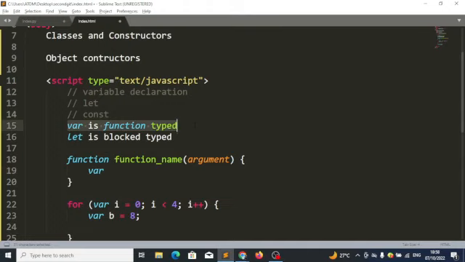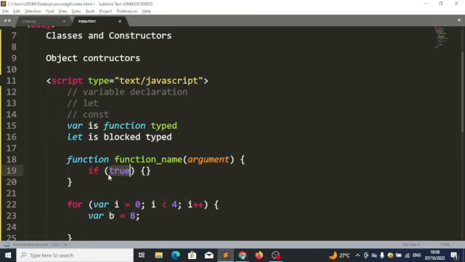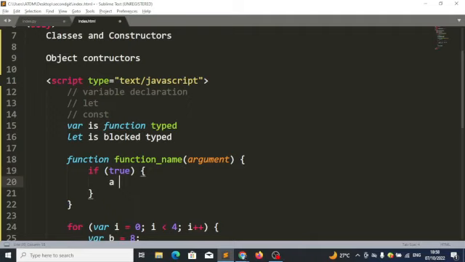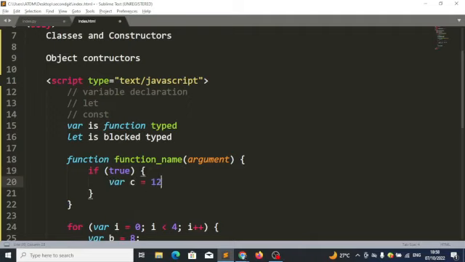Once I create a variable inside this function, I can use this variable anywhere within this function. When I say anywhere, it means that if I create a variable inside, maybe even an if statement here, I can use this C anywhere within this function.